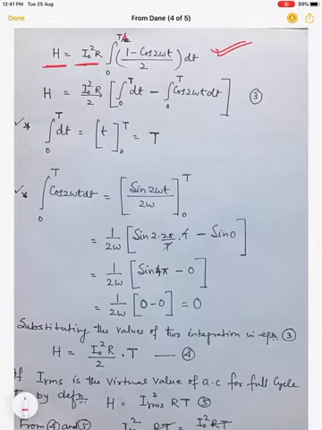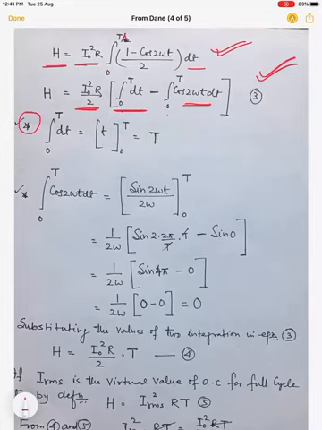So I naught square R upon 2 is outside, and dt multiplied over 1 within the limit 0 to t is the first integration, and cos 2 omega t dt within the limit 0 to t is the second integration. This is equation 3. Now we have to solve these two integrations one by one.